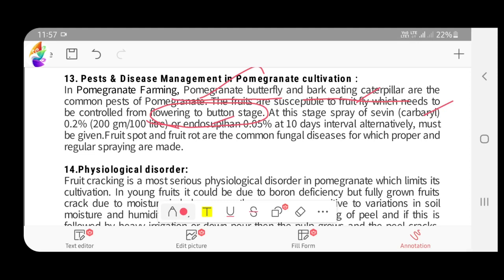Must be given. Fruit spot and fruit rot, spot and rot are both caused by fungal disease, for which proper regular spraying is needed. What we have to keep in mind here: pests are the anar butterfly and then the bark-eating caterpillar. For fruit fly, we have to control at the flowering to button stage. We have to spray carbaryl at 0.2% or endosulfan at 0.05%. And then fruit spot and fruit rot are said to be fungal diseases that are common in this.